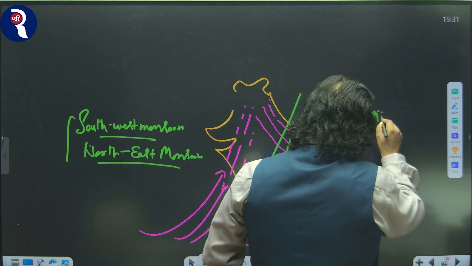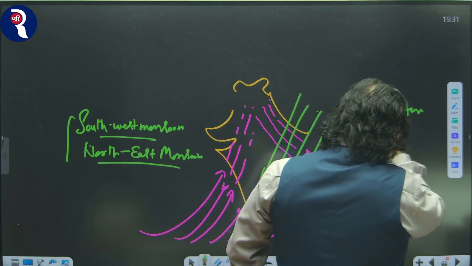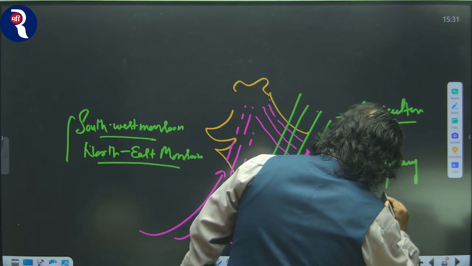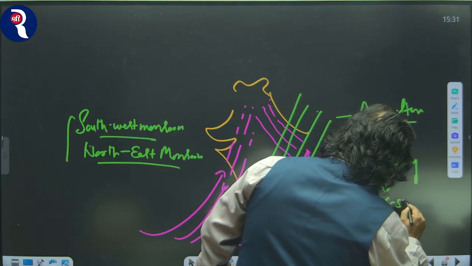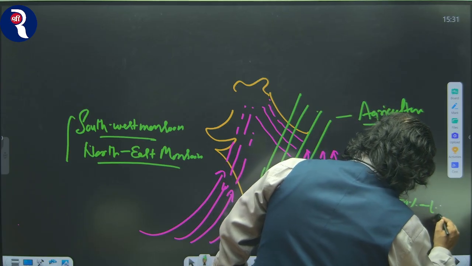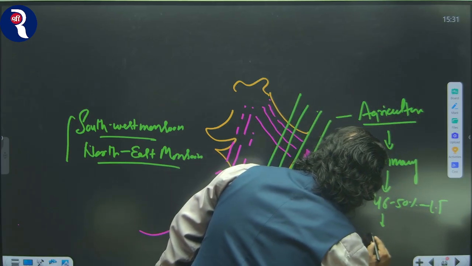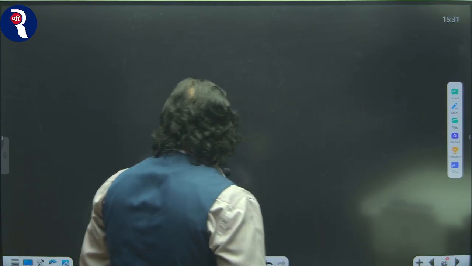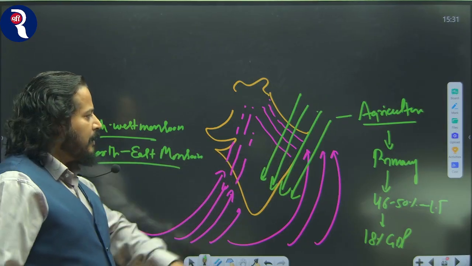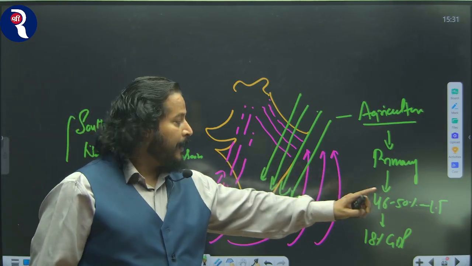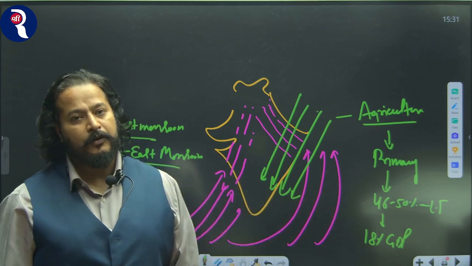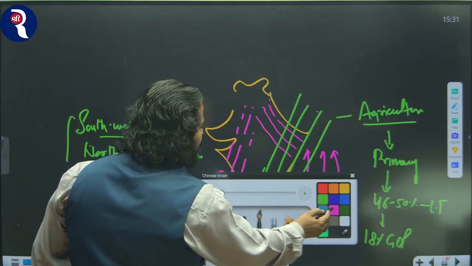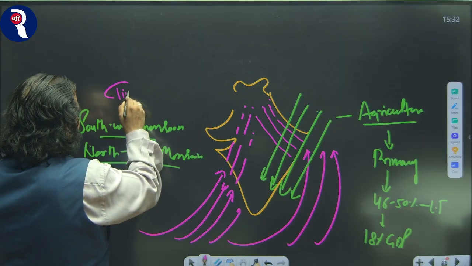In India, the agriculture sector, which is the primary sector, involves 46 to 50% of the labor force and contributes 18% to GDP. This is the labor force involved: 46 to 50% of labor force is involved in agriculture and contributing 18% to the GDP. Now, climate change is changing everything.